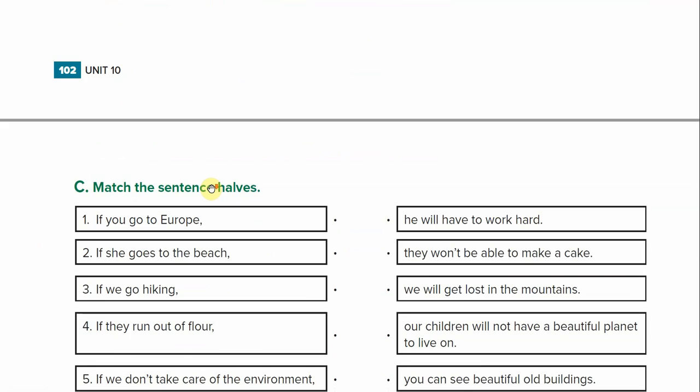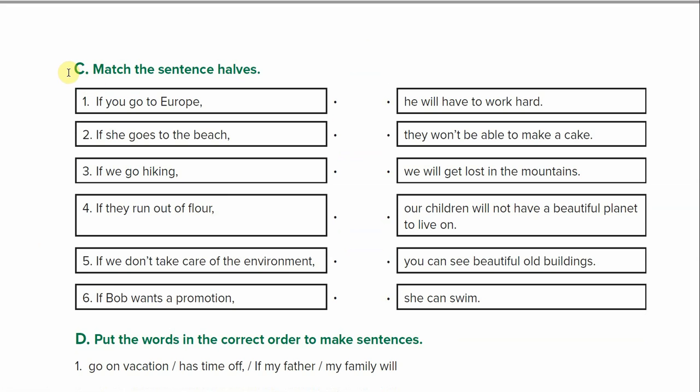Now, let's go to the next page. Section C says match the sentence halves. So we have the first half of the conditional, and then we have the second half. So first, I want you to repeat after me.